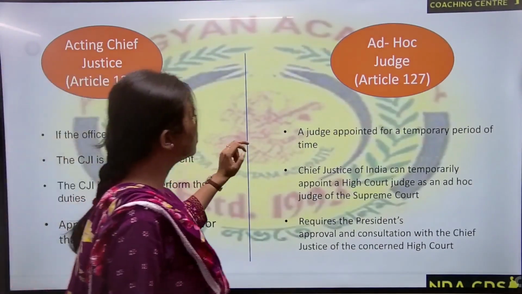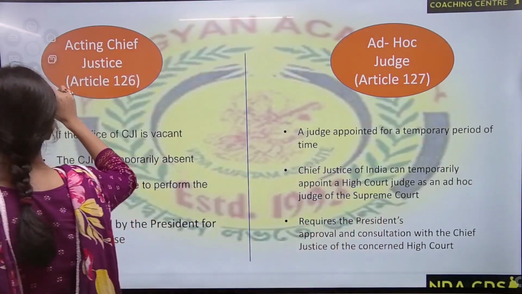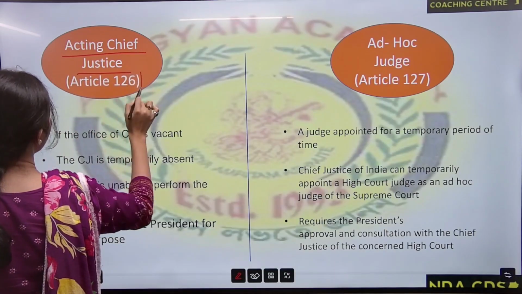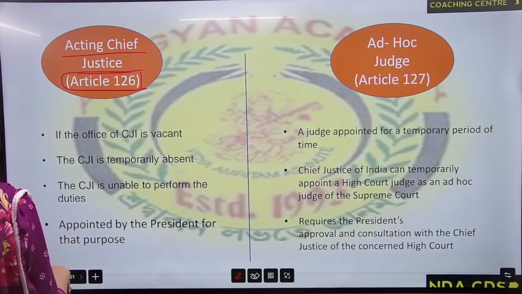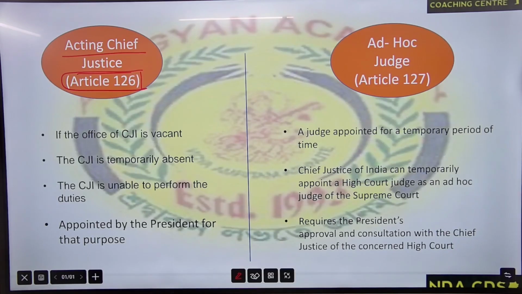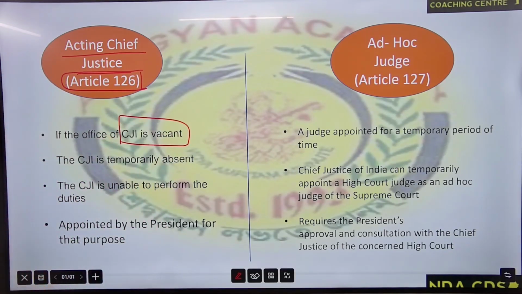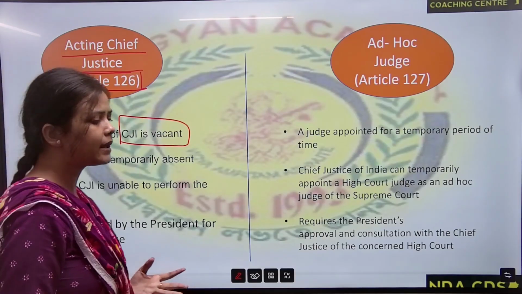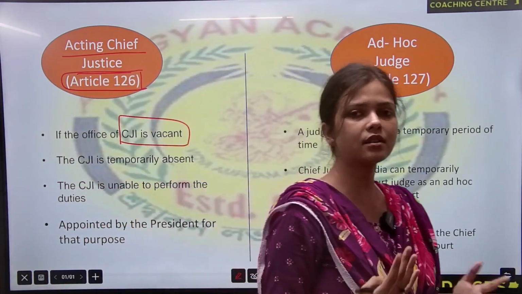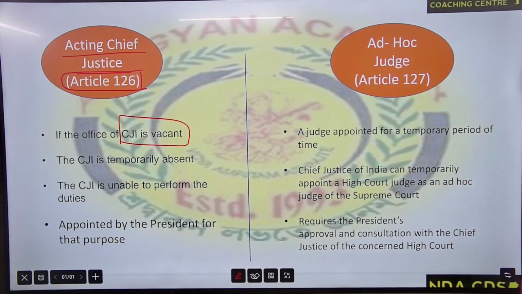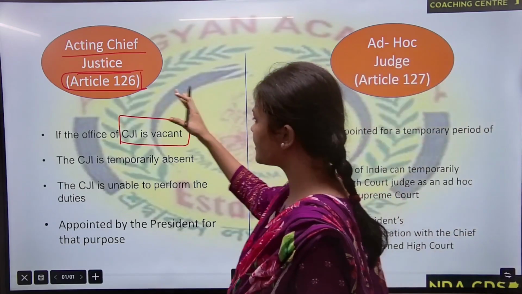Then these two, remember this: acting Chief Justice under Article 126. When does an acting Chief Justice come? When can it happen? If the office of the CJI is vacant. For example, how can it become vacant? He resigned, or died by some unfortunate death, or was removed, then his office will become vacant.